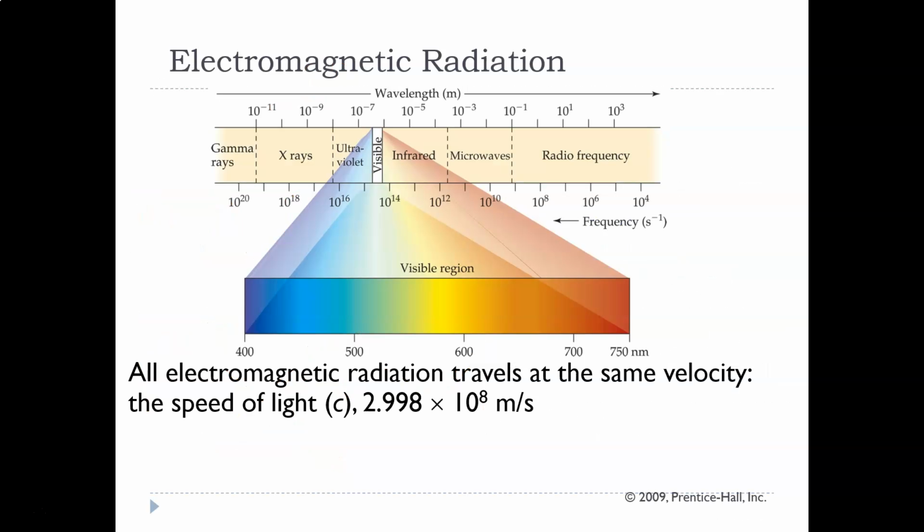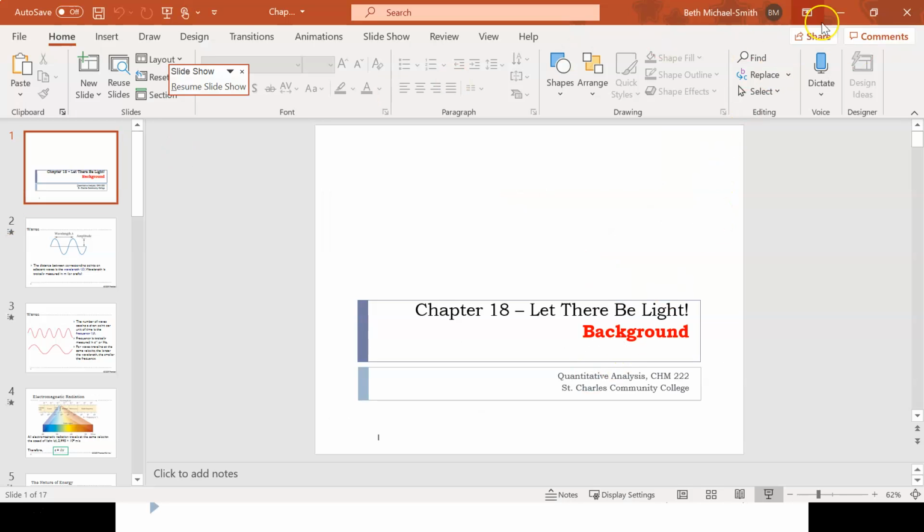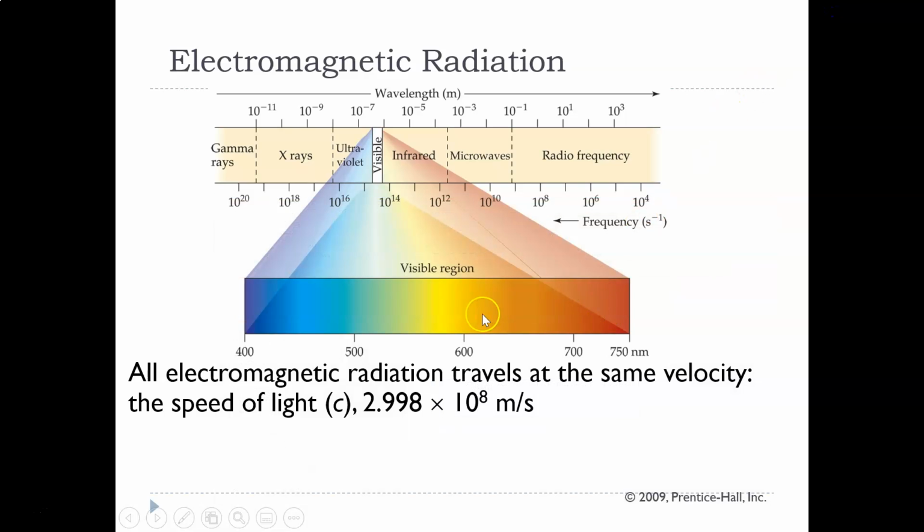So the electromagnetic spectrum is looking at the entire range of light. We normally focus on the visible spectrum of light, which is what we see with our eyeballs, but it goes all the way from gamma rays to radio waves. We deal with most of these all the time. It's just we don't normally think of them as light.